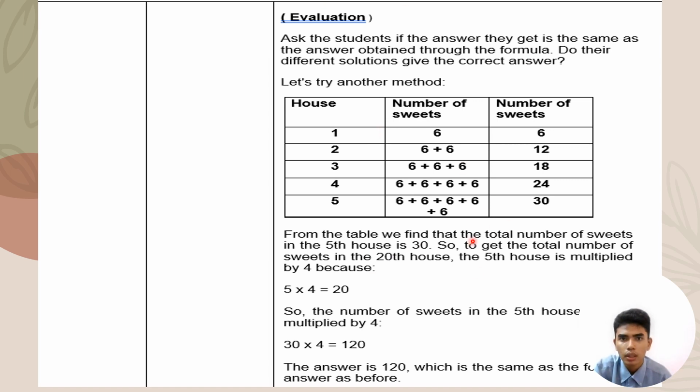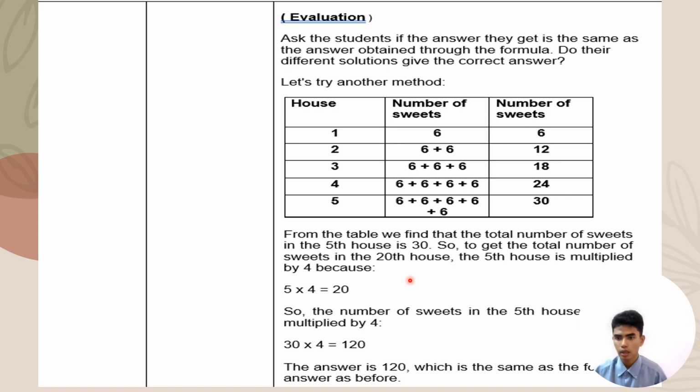From the table, we find that the total number of sweets in the 5th house is 30. To get the total number of sweets in the 20th house, the 5th house is multiplied by 4, because 5 times 4 equals 20. We assume the total of 5 houses as an object. So 5 houses times 4 is equal to 20 houses.